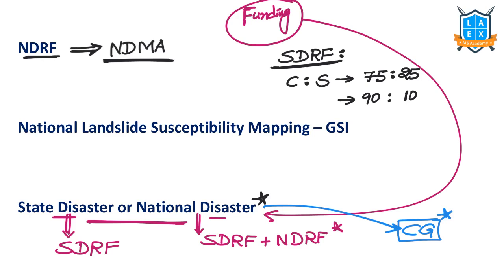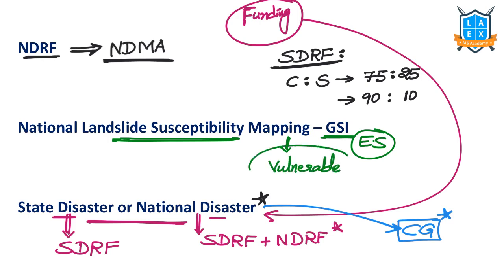Next, there is this particular survey or mapping done by Geological Survey of India, GSI, National Landslide Susceptibility Mapping. This is the mapping exercise by this, which comes under Ministry of Earth Sciences. And this maps the vulnerability zones for landslides. Which areas are vulnerable for landslides? In such context, they said Western Ghats is becoming more and more vulnerable for the landslides. Earlier, Himalayan states are considered most vulnerable for landslides, but now the Western Ghats states are no less vulnerable. That is the conclusion of GSI's this survey, National Landslide Susceptibility Mapping.